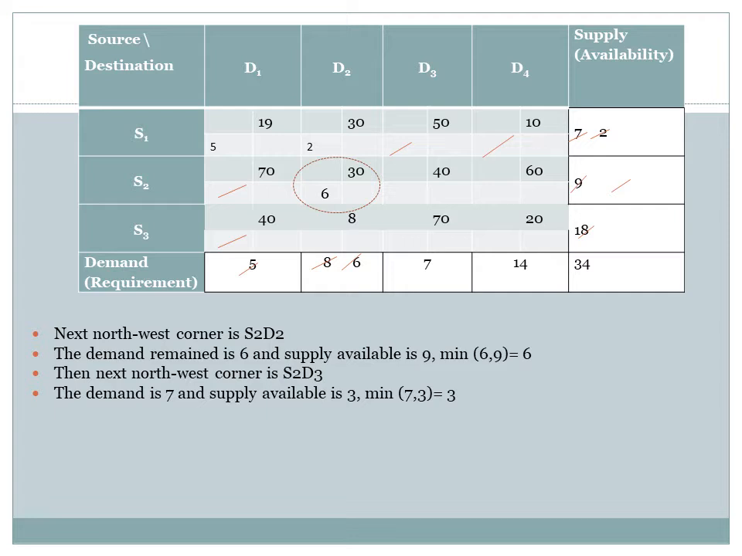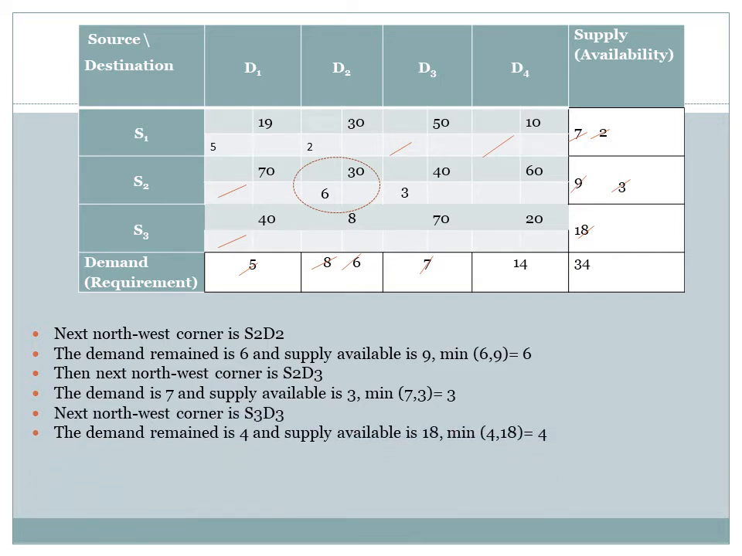S2D3 will be our next northwest corner. Allocate maximum possible at this S2D3. Here the demand available is 7 units and the supply is 3 units. So we could allocate maximum possible 3 units to this. Now there won't be any allocations in the row S2. The demand will get reduced to 4 units and next northwest corner is S3D3.